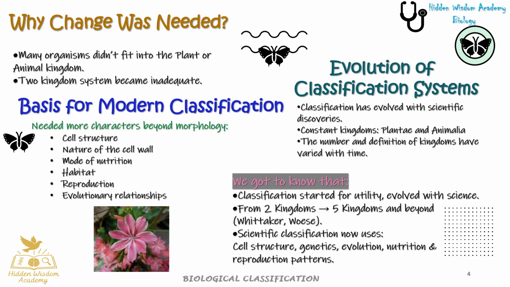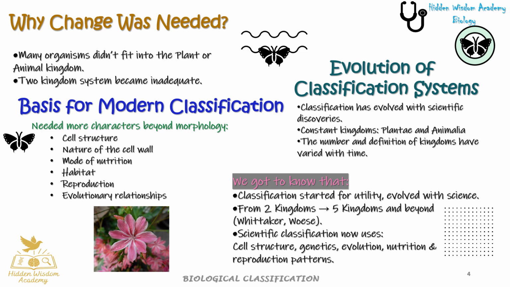Why was change needed? Many organisms didn't fit into the plant or animal kingdom. So, the two-kingdom system became inadequate. Basis for modern classification. Needed more characters beyond morphology: 1. Cell structure, 2. Nature of the cell wall, 3. Mode of nutrition, 4. Habitat, 5. Reproduction, 6. Evolutionary relationships.